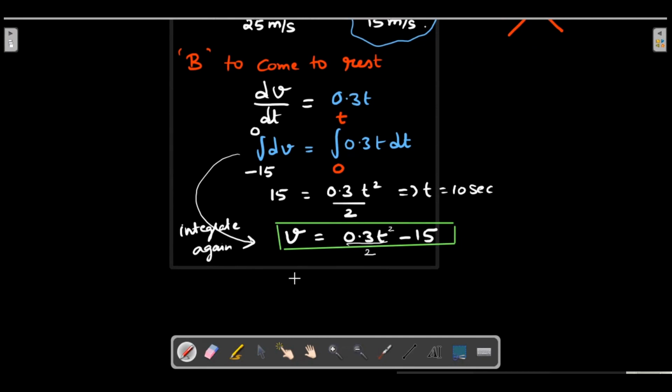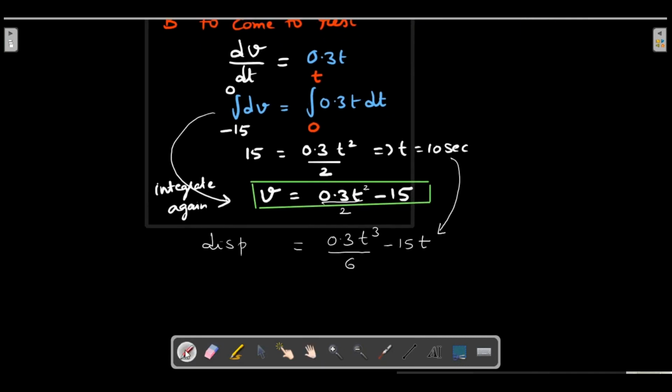So this would be displacement S in the negative direction, whatever happens. Displacement is equal to integration of this, which is 0.3 t cube divided by 6 minus 15 t, upon integration, and I have to substitute the 10 seconds to get the value of displacement.